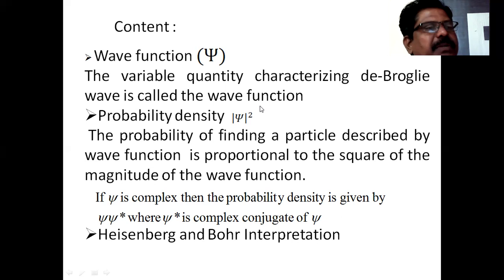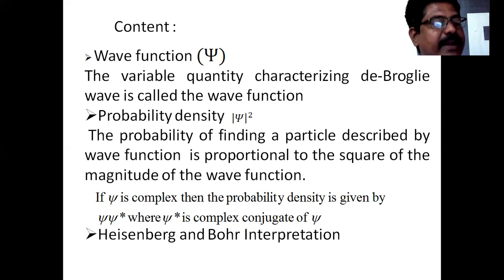The probability of finding the particle depends on the value of psi. If the value of psi is large, the probability of finding the particle in space at a particular point is large.